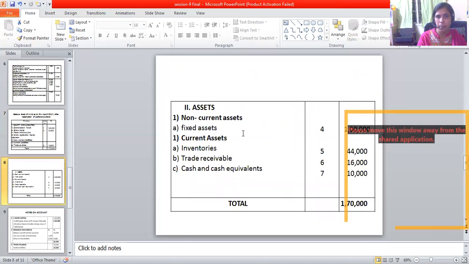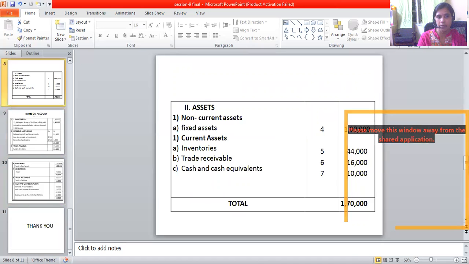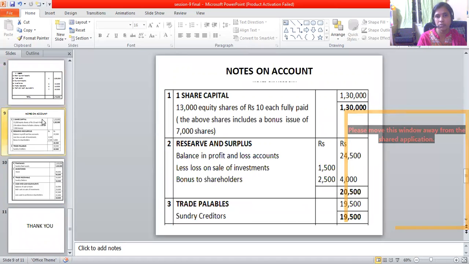Going on further, there are non-current assets, fixed assets. So investment doesn't come because we have already sold it, right? So under the current assets, we have the inventories, trade receivables, and cash equivalents, which will be straight away taken up from the previous balance sheet that we have. Going on further, this is a note on how we have been able to arrive at the balances that we have put in the balance sheet.